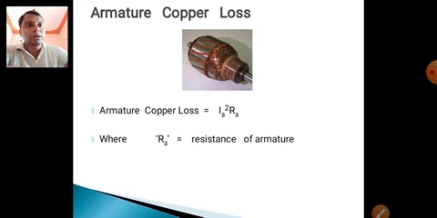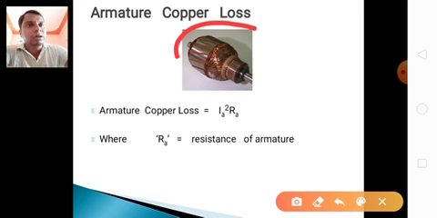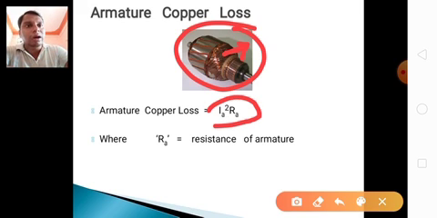Here this is the armature. In the armature there is a copper winding, the armature winding. For the armature winding, the loss is known as armature copper loss, that is Ia square Ra. Why A? Because it is the armature, and A means armature current. We already know the derivations.